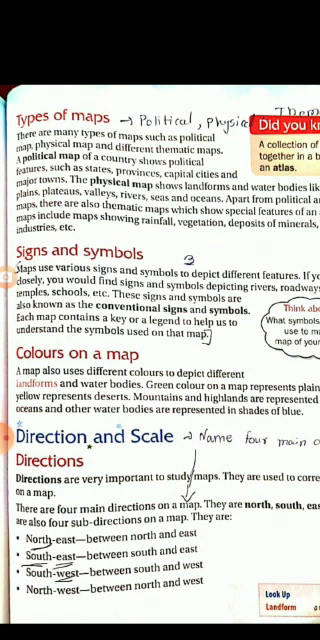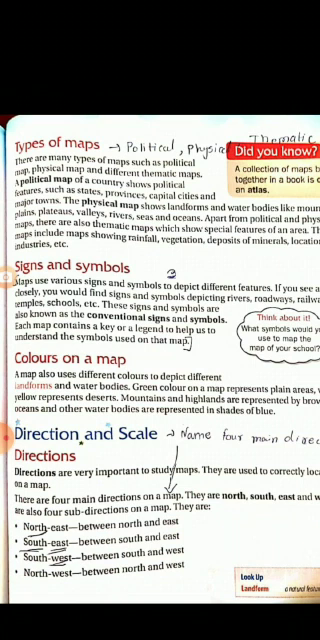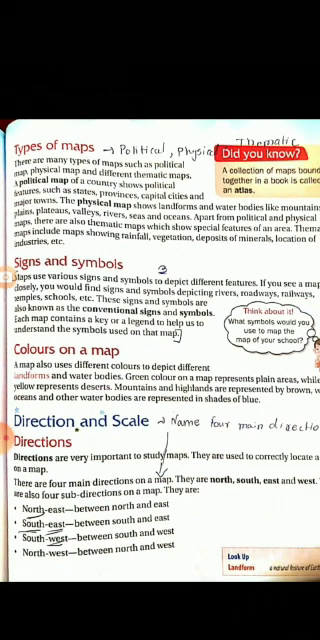And if you talk about a physical map, it shows the different landforms, water bodies, the mountains, plains, plateaus, valleys, rivers and even the oceans in that particular country. So your physical map shows all the different landforms and water bodies and mountains and valleys, etc.